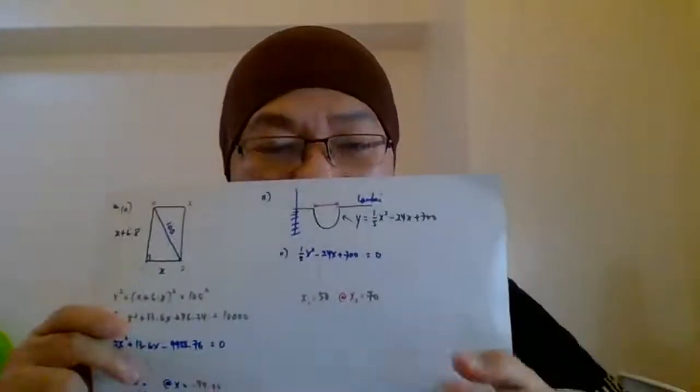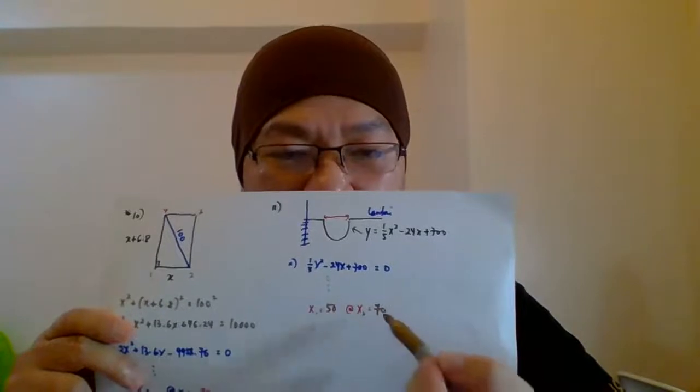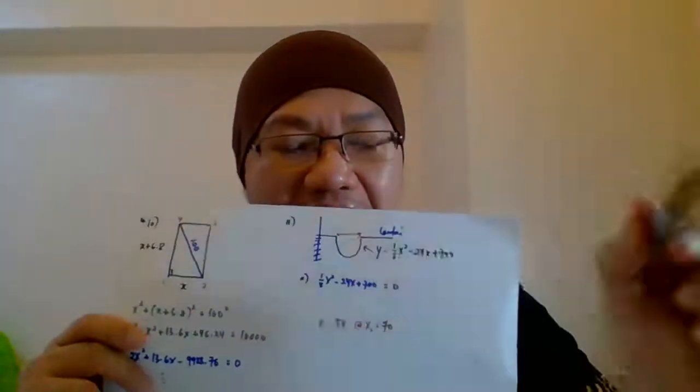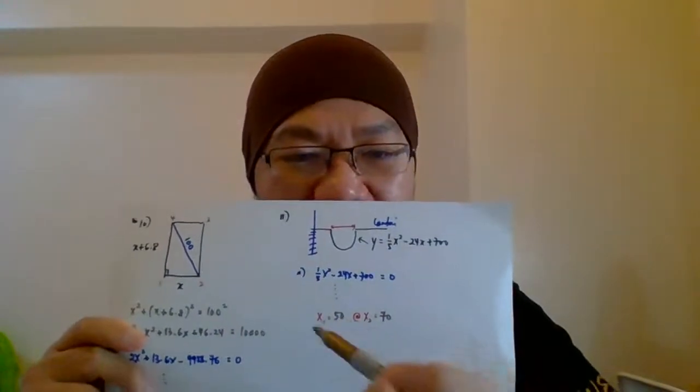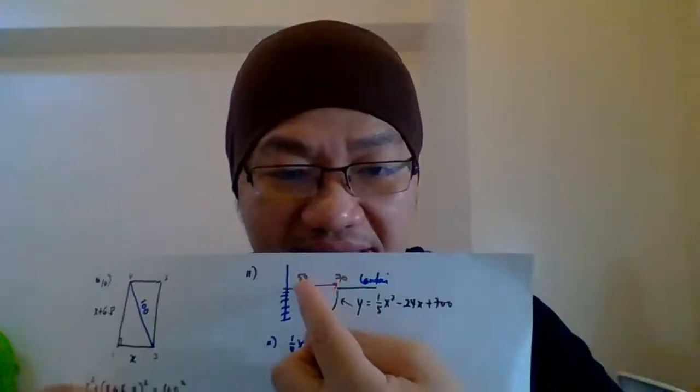Okay, so 11A, Roshini got the answer 50, 70. Alright, so wah, like Proton X50, X70. So 50, 70, that is two answers, sorry, these are the two roots of the curve. Later, this is not the answer. You must understand this is not the answer, we only calculate the roots. So labeling, now this is 70, this is 50.